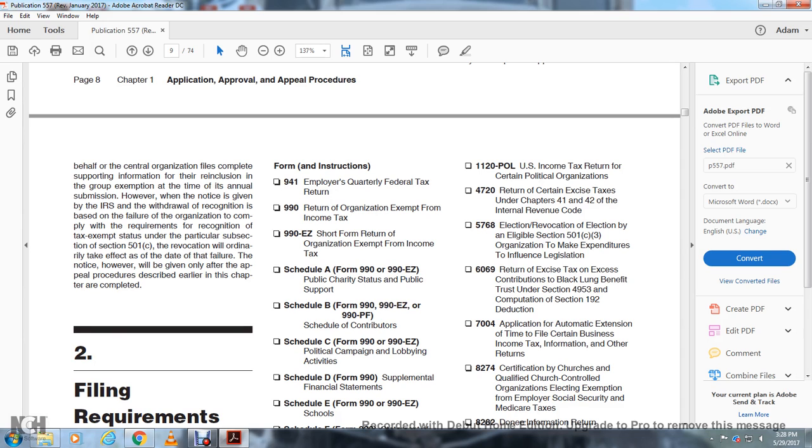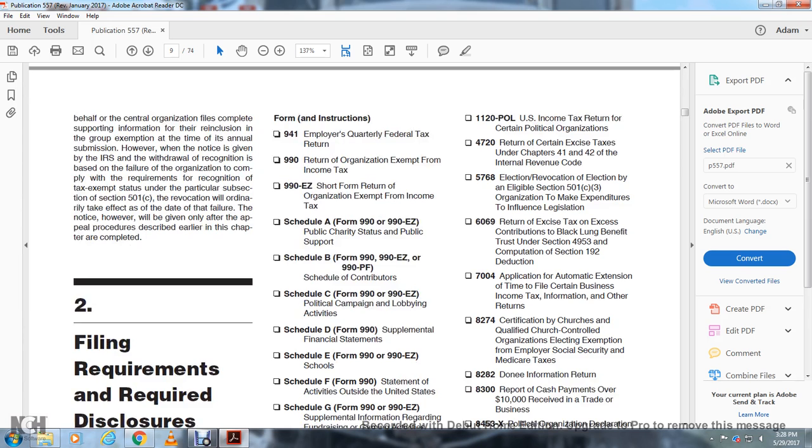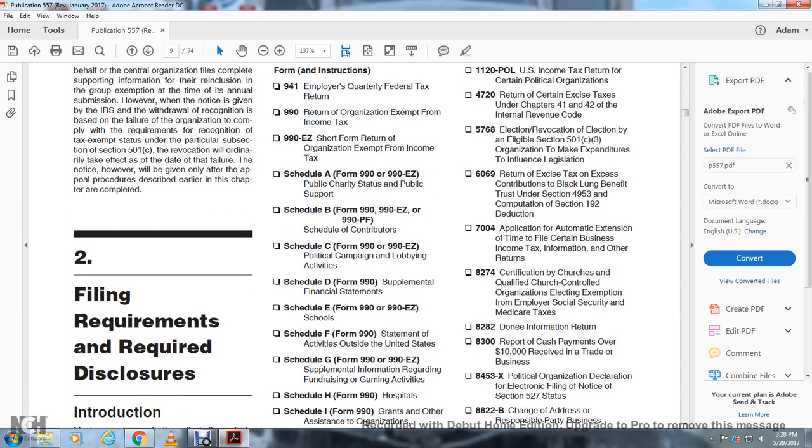Schedule C, Form 990, 990 EZ, political campaign and lobbying activities. Schedule D, Form 990, supplemental financial statements. Schedule E, Form 990, 990 EZ, schools. Schedule F, Form 990, statement of activities outside of the United States.